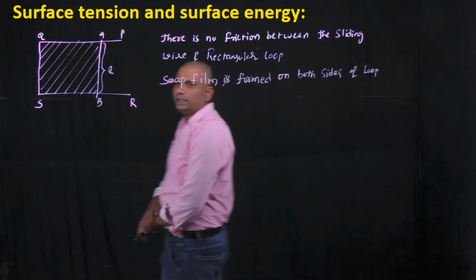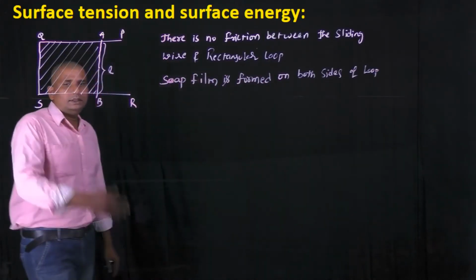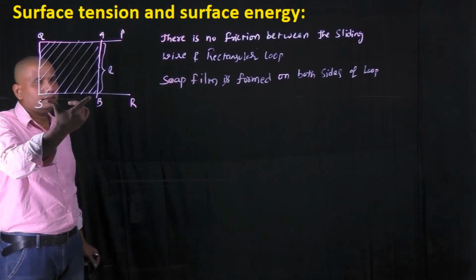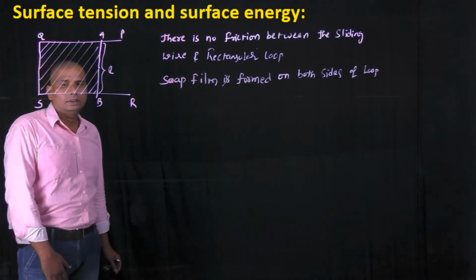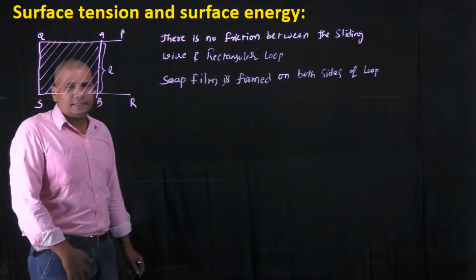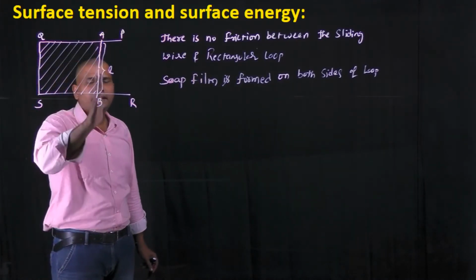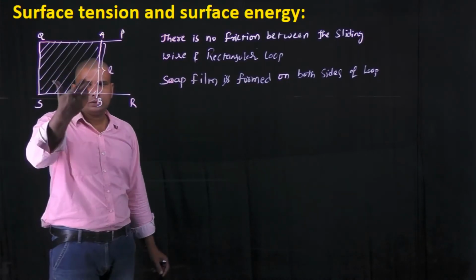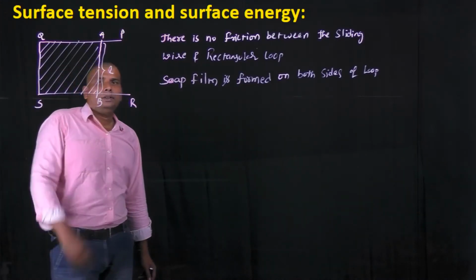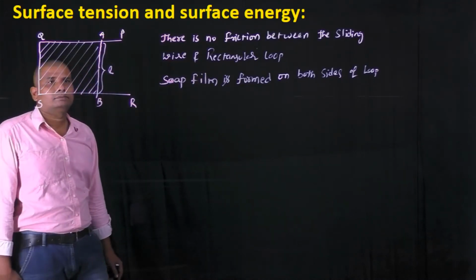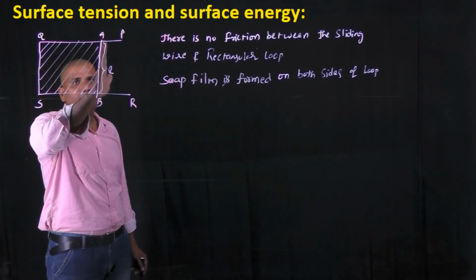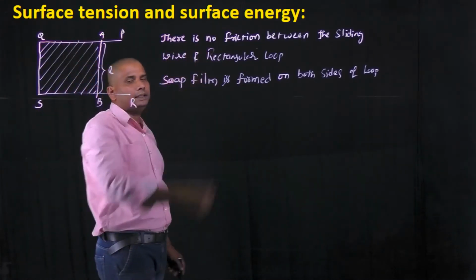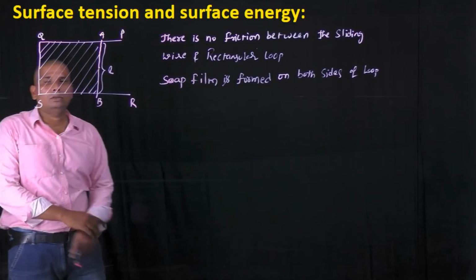Now according to the surface tension, this soap film acts like a stretched elastic membrane. Due to its stretching nature, the sliding wire can be pulled inwards by this soap film. Due to this pulling force, the sliding wire can easily move into the loop and there is no friction between the sliding wire and the rectangular loop.